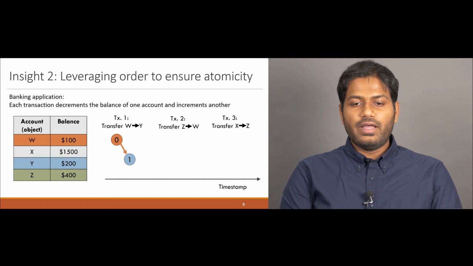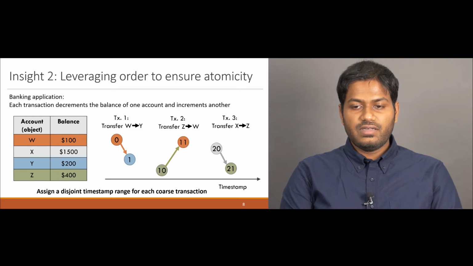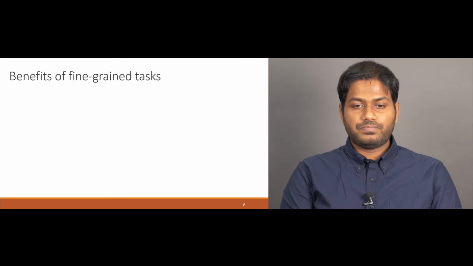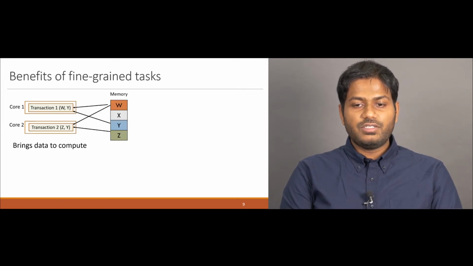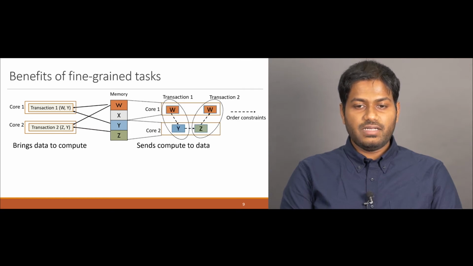To ensure original order, we give timestamps to each task. To make sure that different transactions do not interleave, each transaction is assigned a disjoint timestamp range. This technique generalizes to any arbitrary combinations of reads and writes. Such refactoring of an application to use multiple fine-grained tasks also brings in other benefits. First, instead of bringing data to compute, as is the case in conventional systems, this scheme sends compute to the data, increasing data locality.